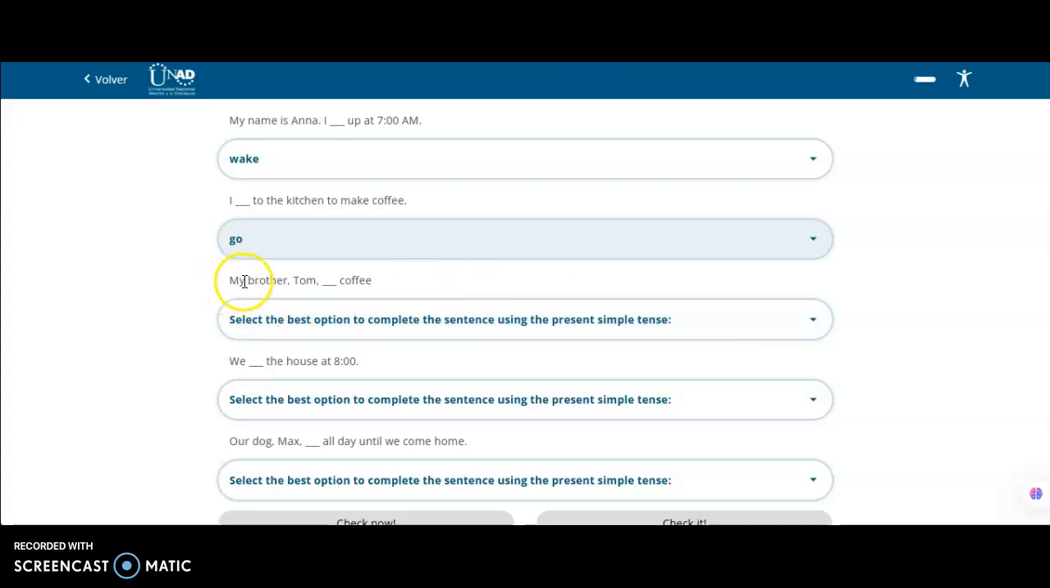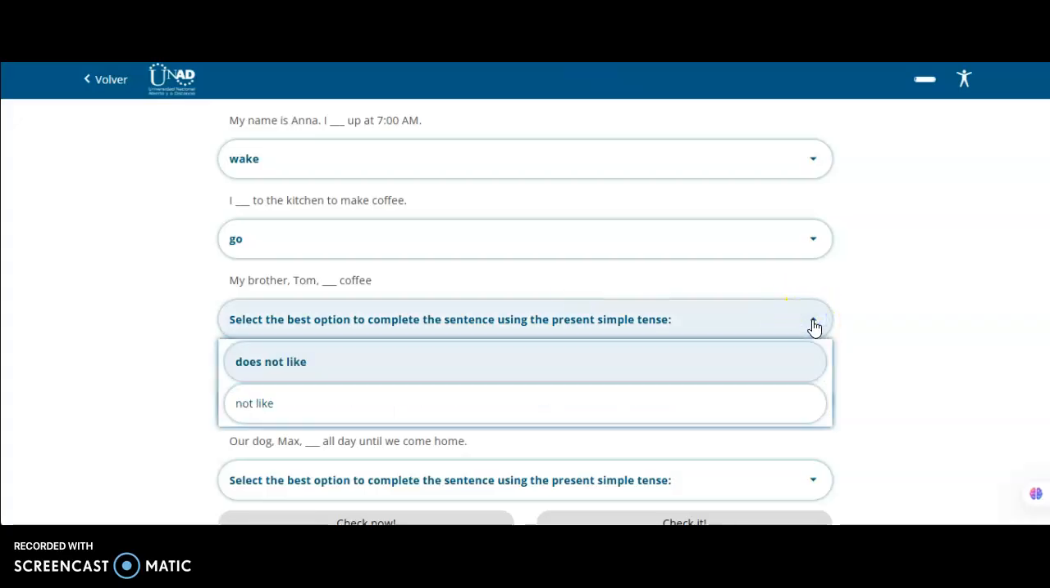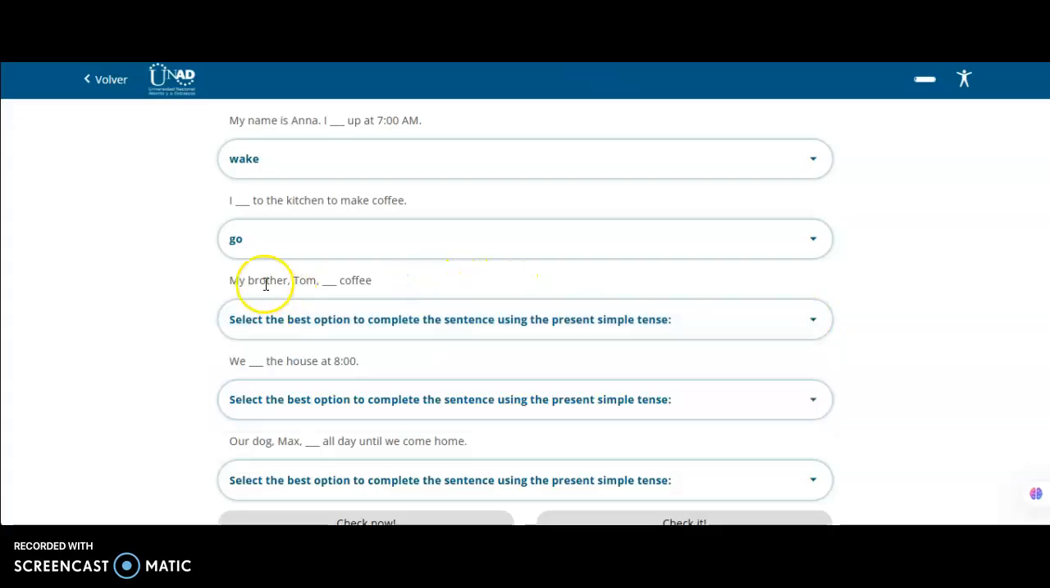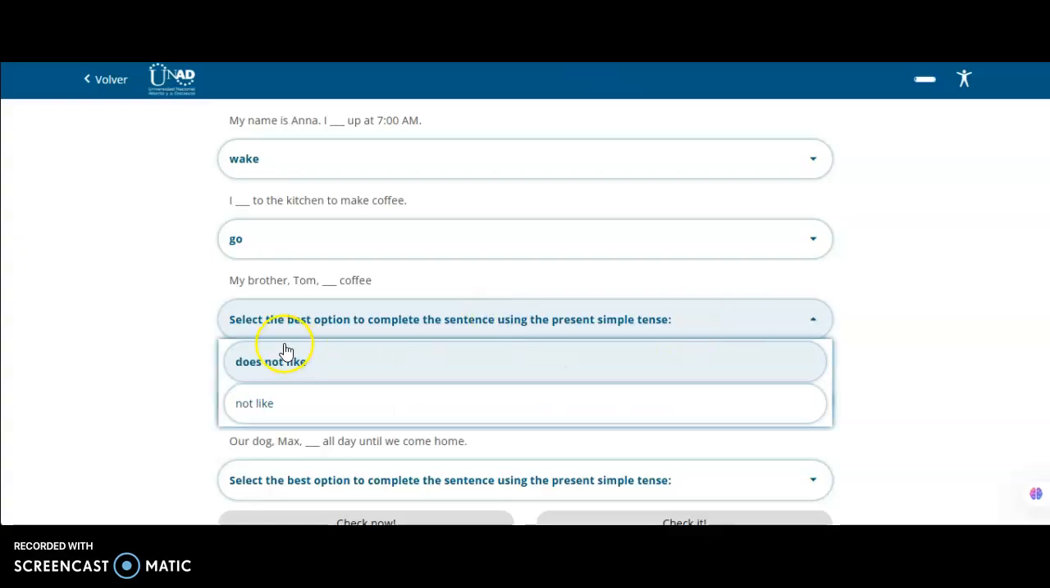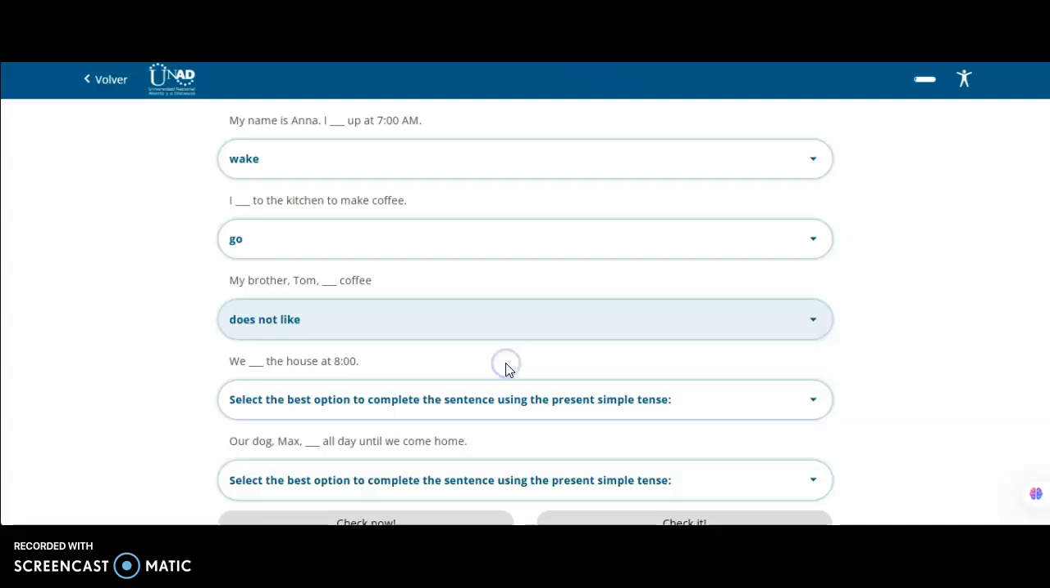Then we are going to talk about my brother. So this time it is a third person, but also it is about coffee. The options, we say that it is a negative. This time, we need to make it with the auxiliary, does.